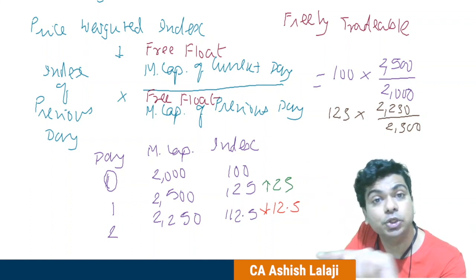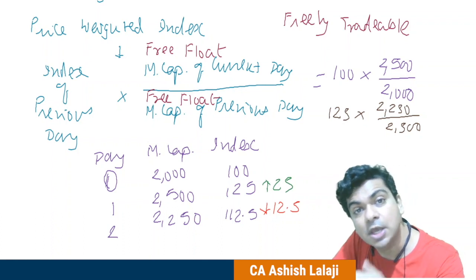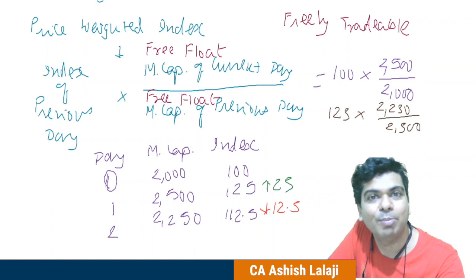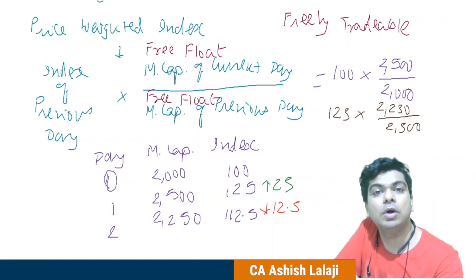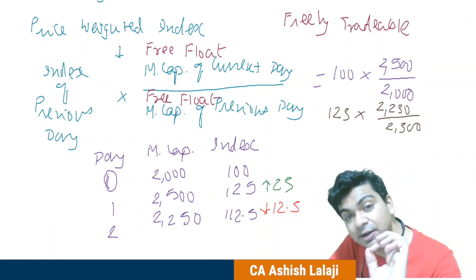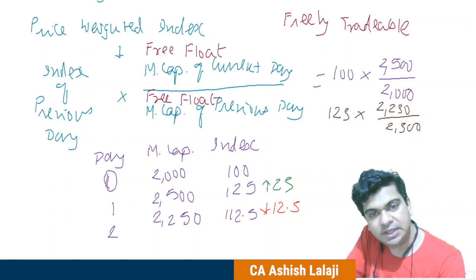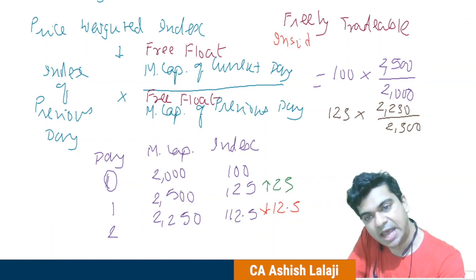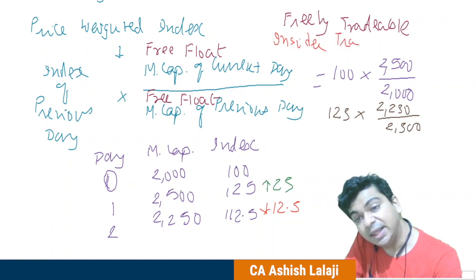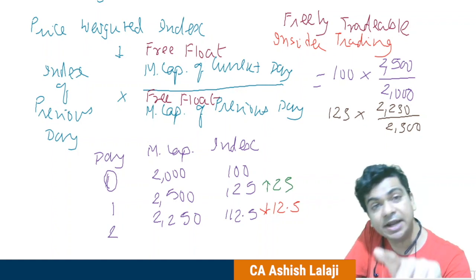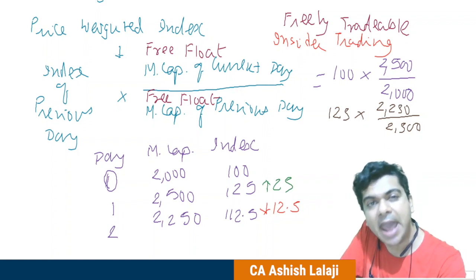The shares that you purchased at a lower price, you are now selling back to the public at a higher price. This is what is known as insider trading. Insider trading is detrimental to the public at large, and hence it is banned.